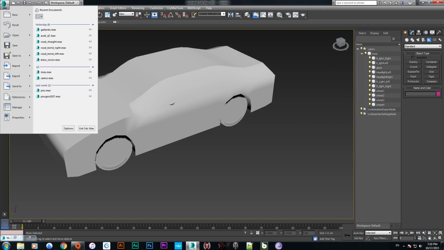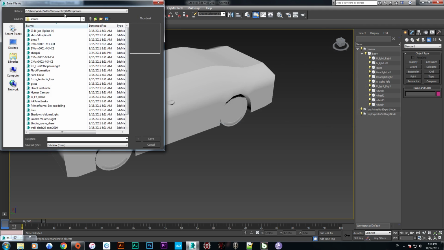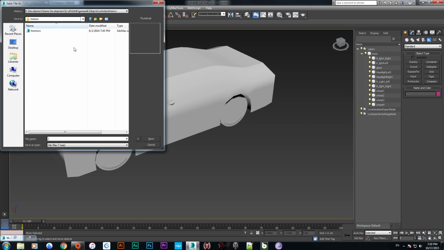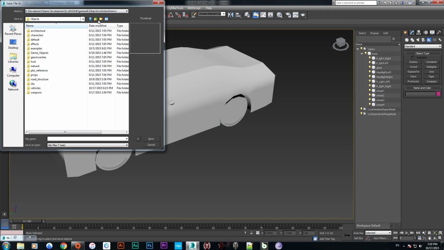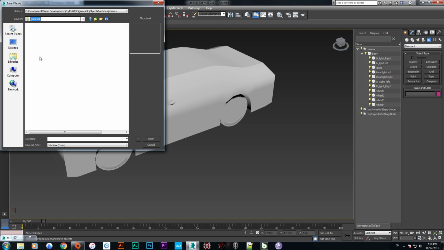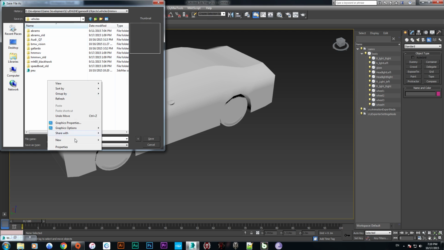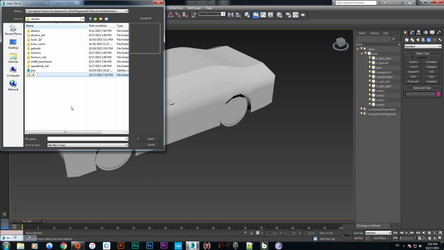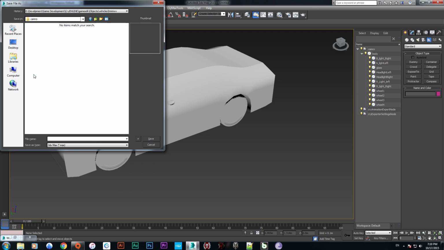Now the thing is to save, push save as mine. I have set up everything with material as my engine folder. So here we go, my engine folder, game SDK, objects and vehicles. Here we go, I am creating a new folder with camera, pushing the camera and saving it to camera. Hitting save.